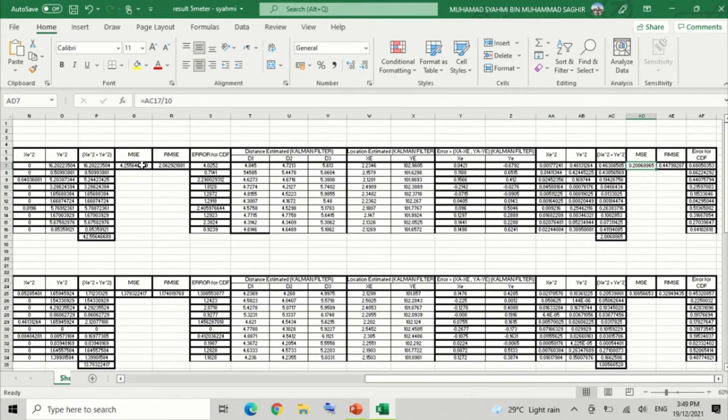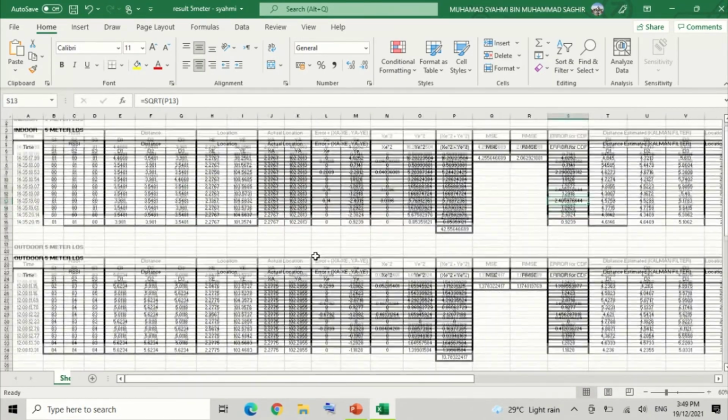As you can see, the RMSE is lower than the RMSE without using the Kalman filter. So we can conclude that by using the Kalman filter, it can reduce the error and get better accuracy. And the CDF is also lower than the CDF without using the Kalman filter.